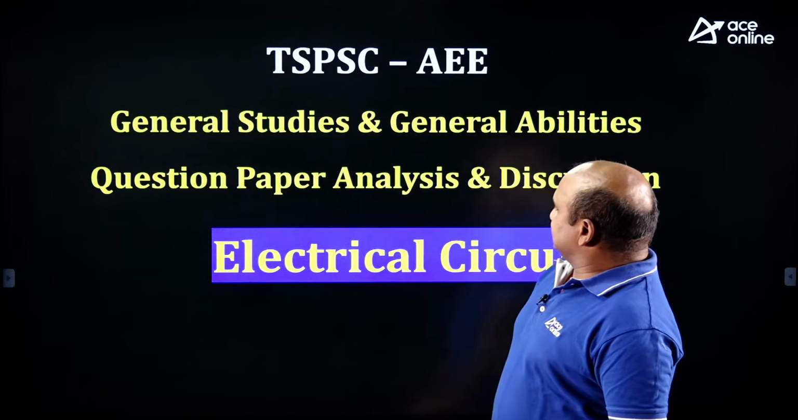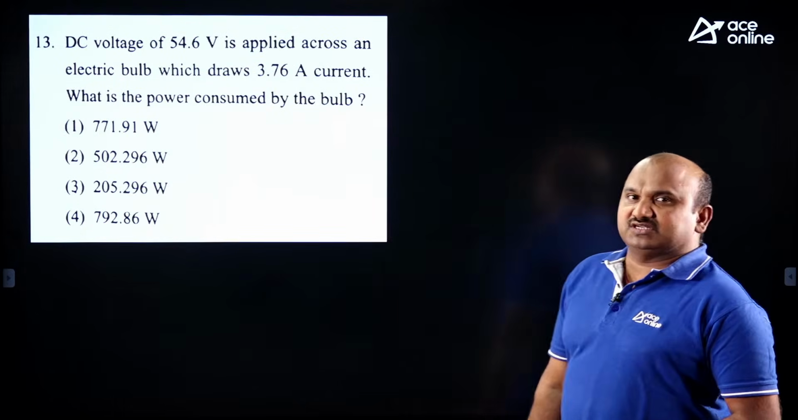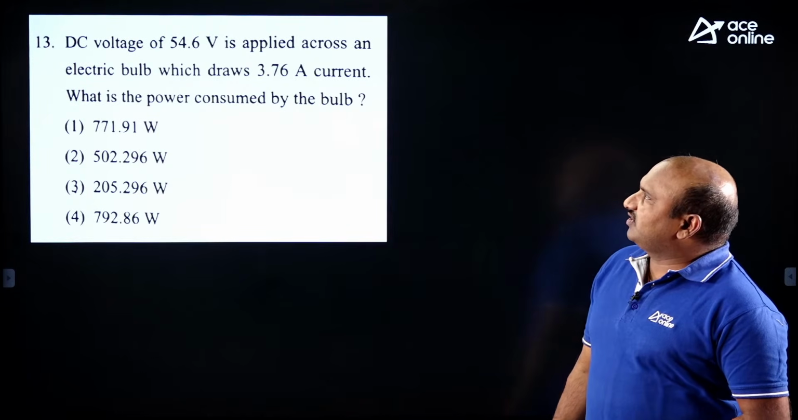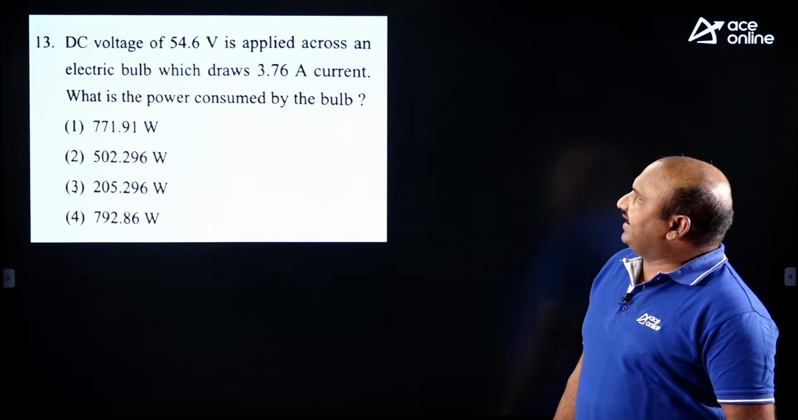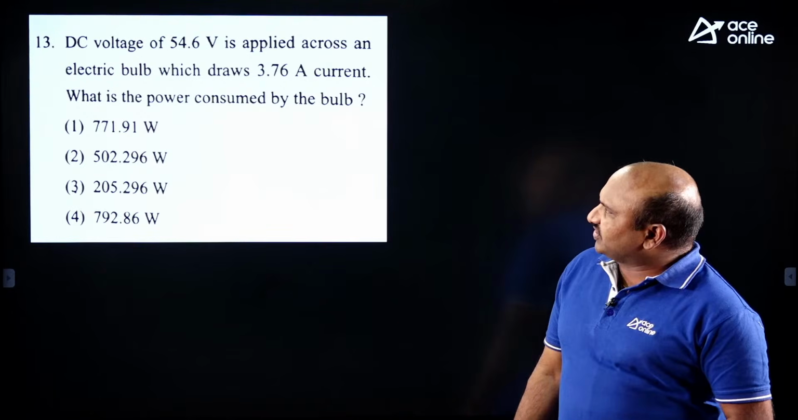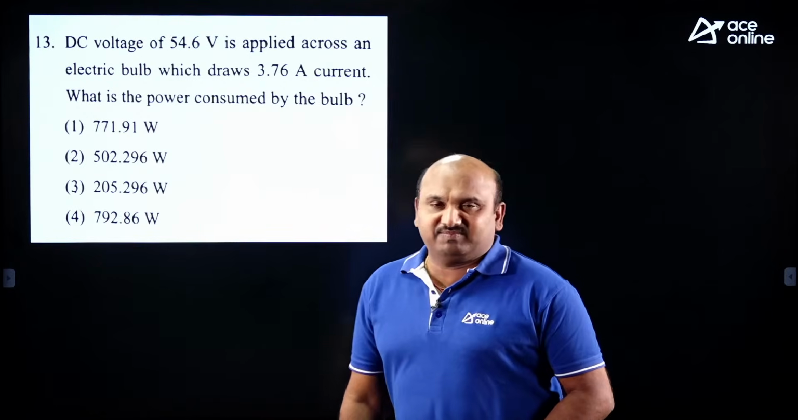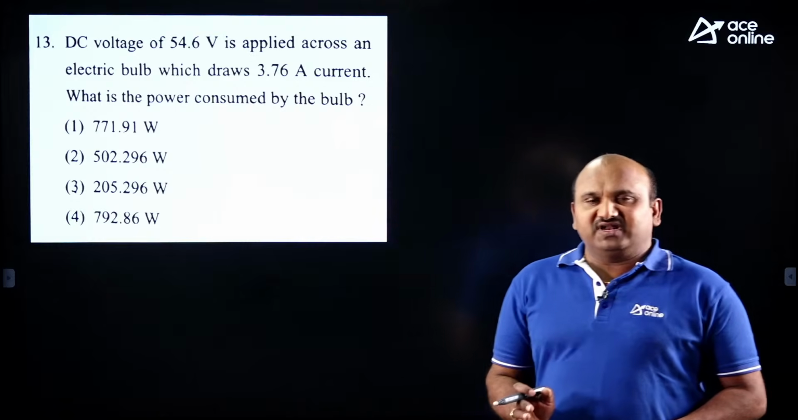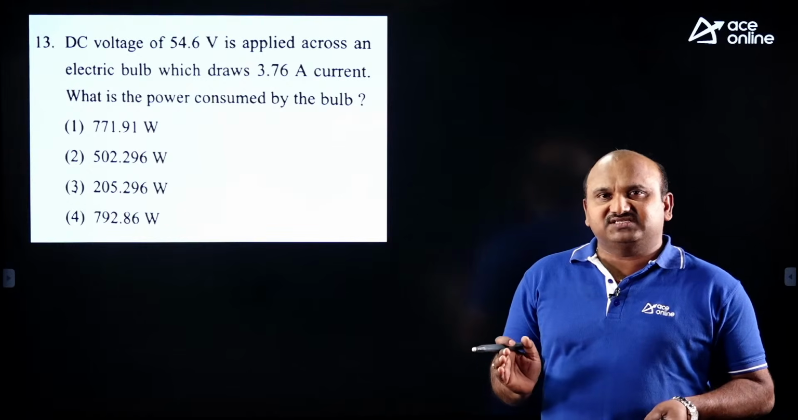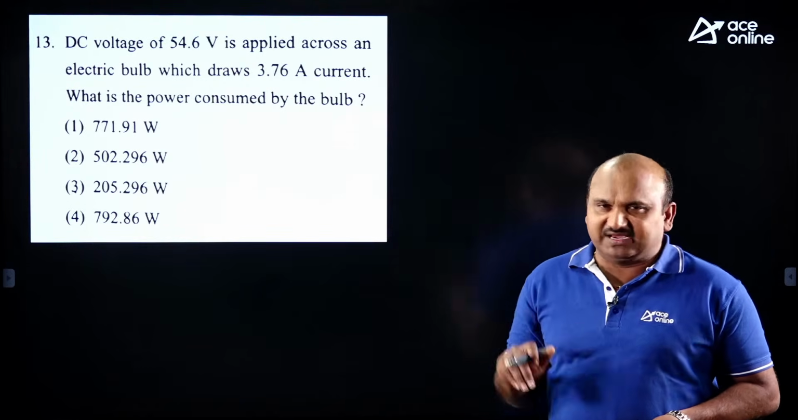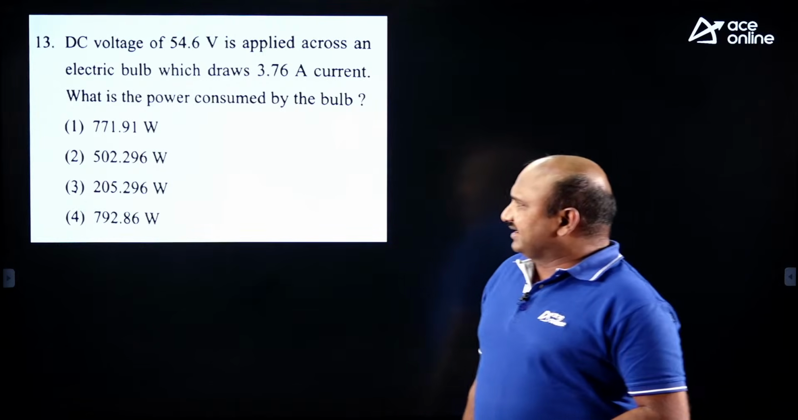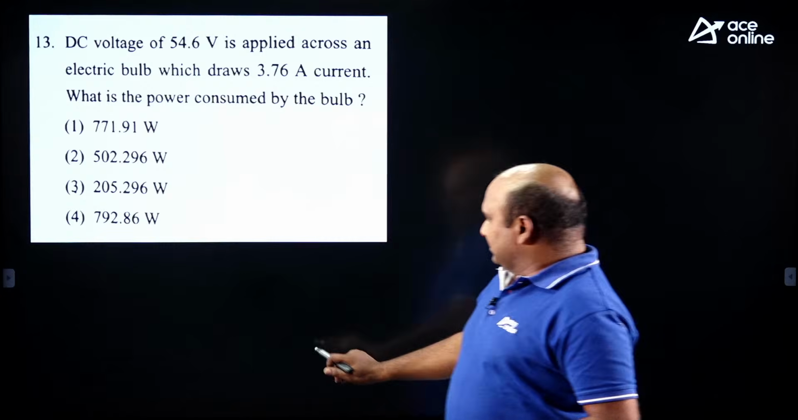Right, the first question. A DC voltage of 54.6 volts is applied across an electric bulb which draws 3.76 amperes current. What is the power consumed by the bulb? Guys, this is very simple. Whenever we take a bulb, knowing the voltage and the bulb filament resistance, we usually use V square by R, but here voltage and current are given directly. You can take the direct product of the two.